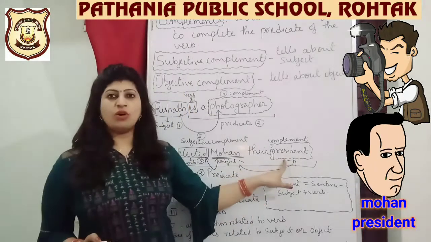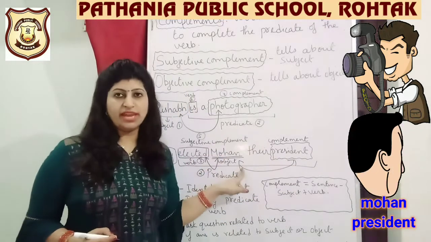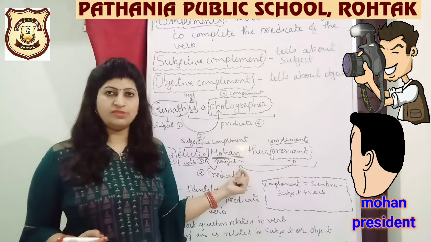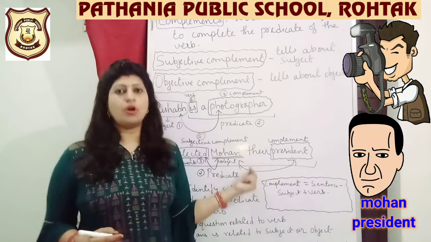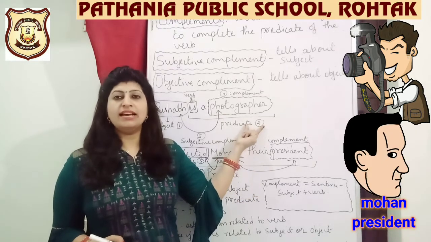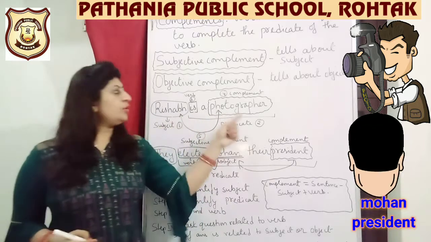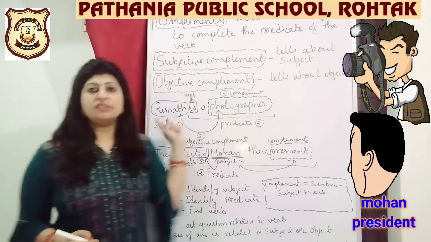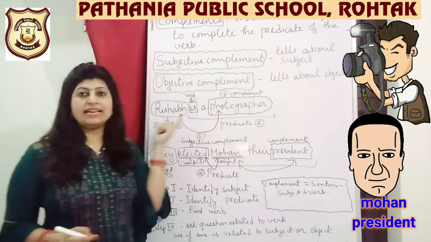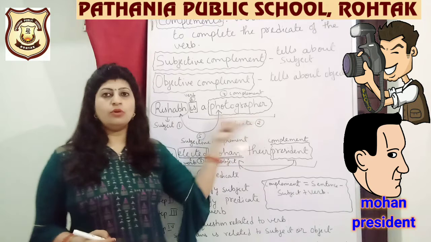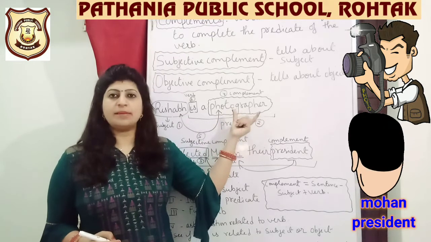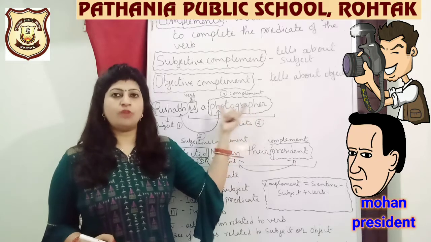This complement is also related to our object Mohan. So when this complement is giving information about the object, we call it objective complement. The complement was giving the information about the subject. Who is the photographer out here? Rishab is the photographer, right? So this particular word was telling us about the subject, and we know that this was the portion left from the predicate. This is our complement. It is telling us about the subject, so it is subjective complement.